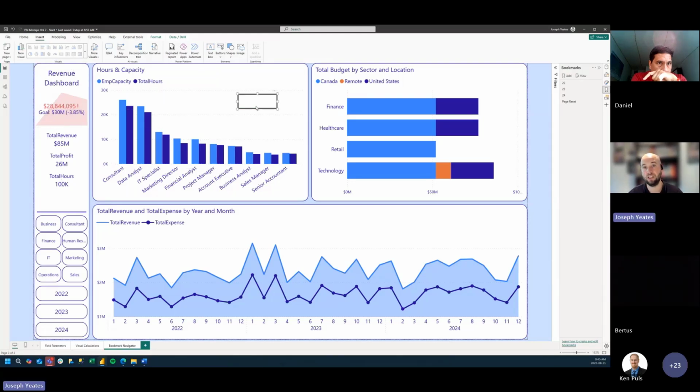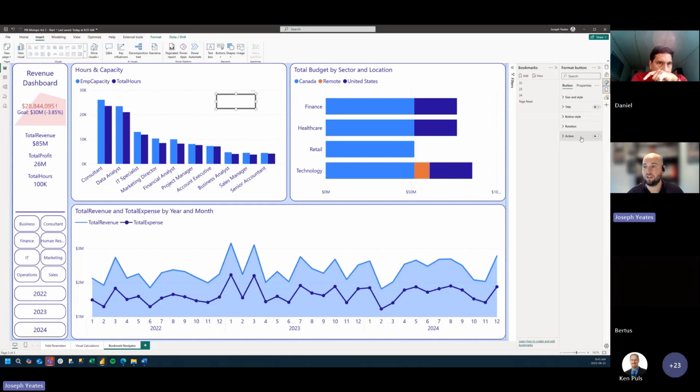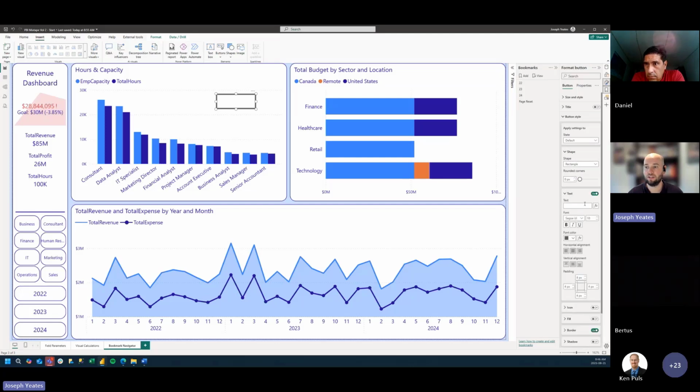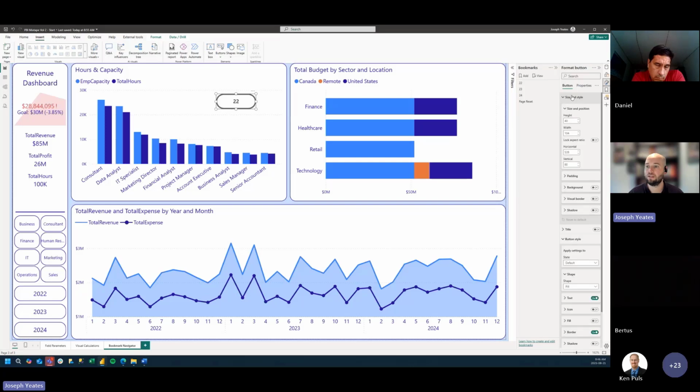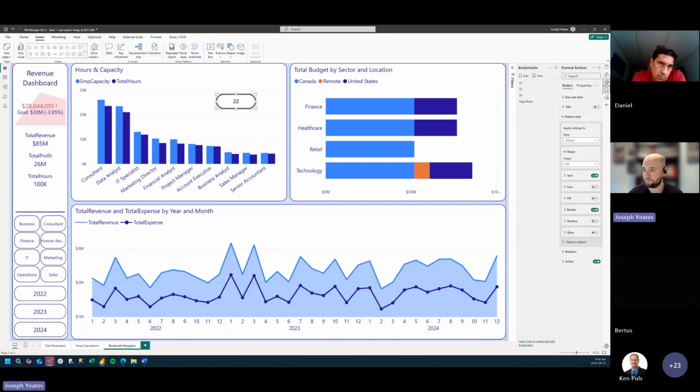And so this is sort of the formula that we would have to use. We would select a button, and then we can format an action to that button as a bookmark, and we can select this 2022 bookmark, and then we can apply some formatting to it. So we could say we want this to say 2022 or just 22. Let's leave that as size 10. We could do things like change the shape of this. Let's do that.